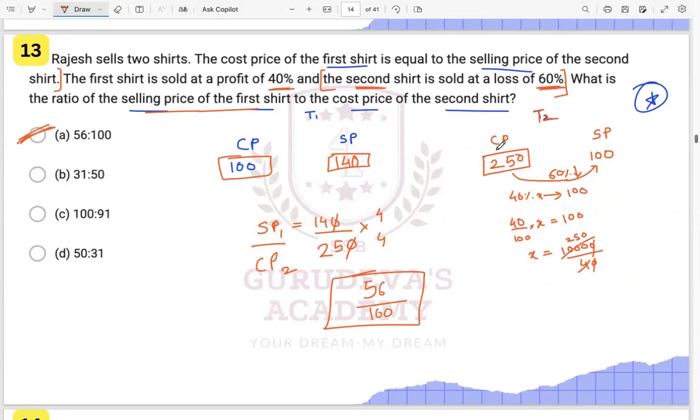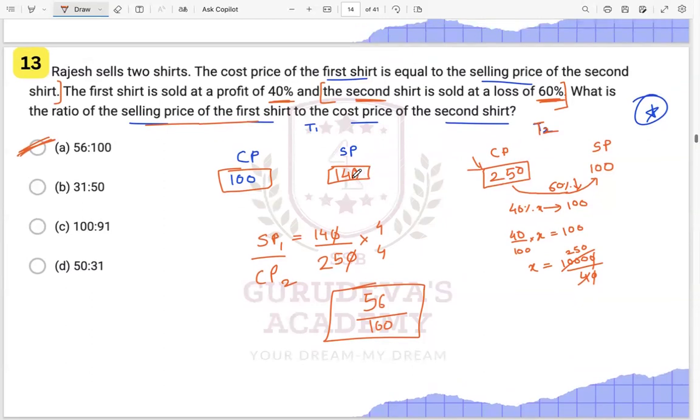Sir, for the first shirt, the 140 value is given in percentage, right? Yes. So it should be that CP's 140% will be SP, no? Can't we find the actual selling price?